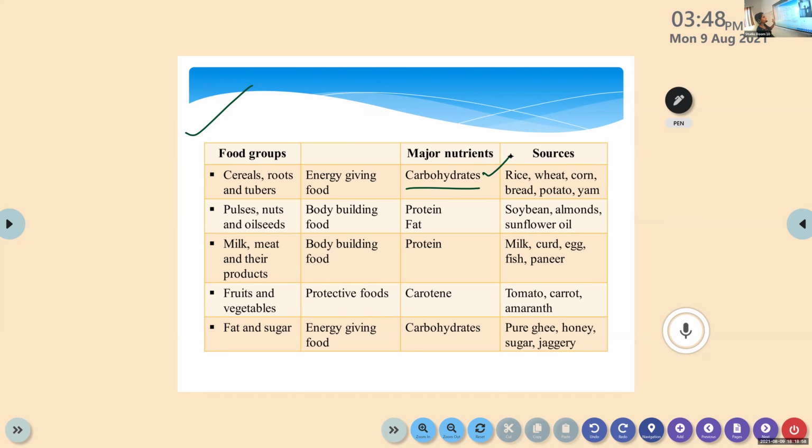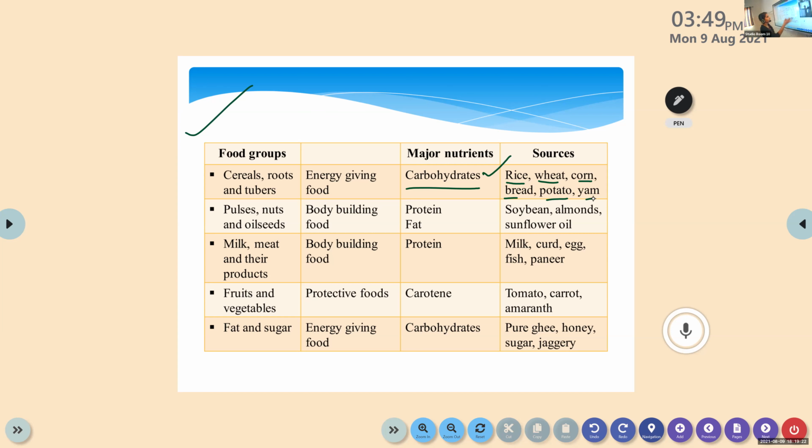So whenever we consume cereals like rice, wheat, ragi and all, then we have cereal products like bread, cornflakes, all these are cereal products. These are the rich sources of carbohydrate, like rice, wheat, corn, bread, potato, yam, tapioca, sweet potato.